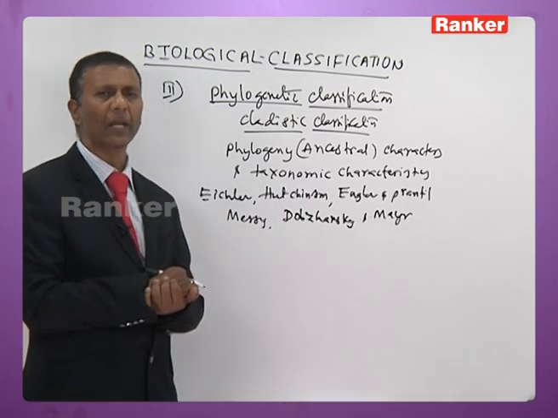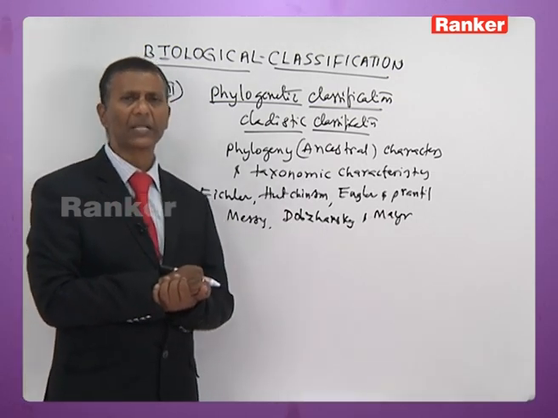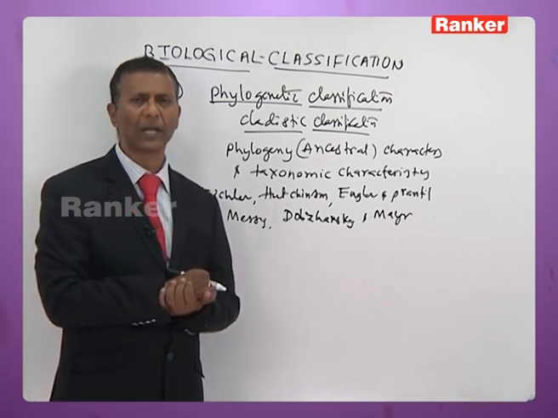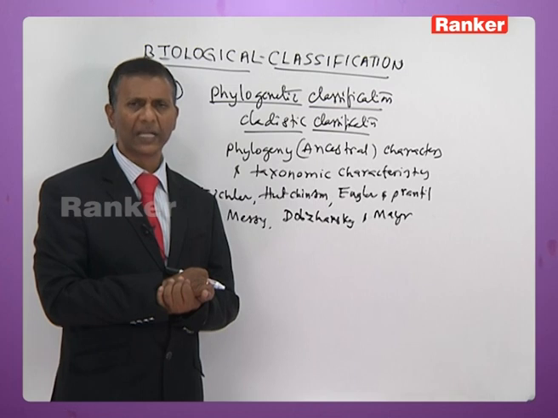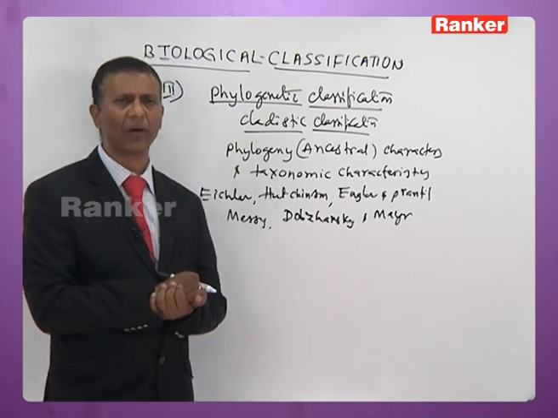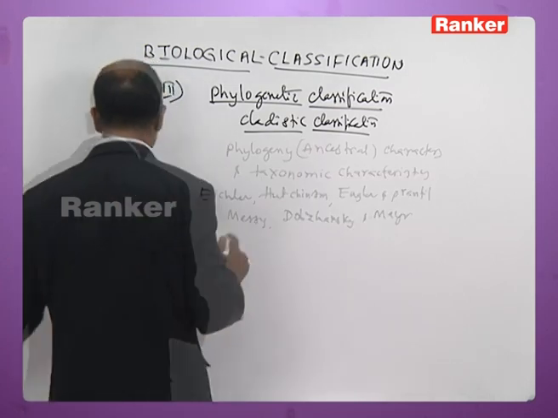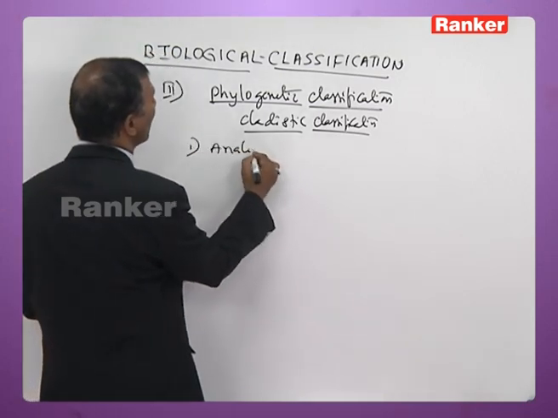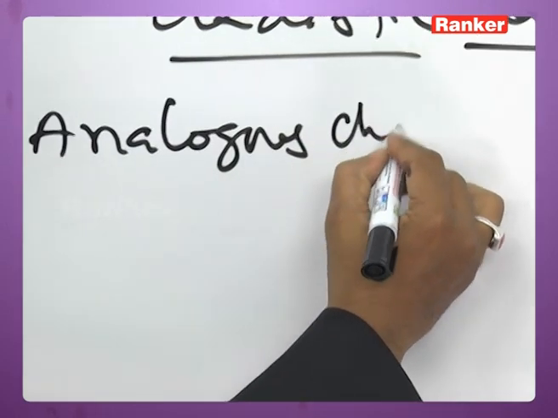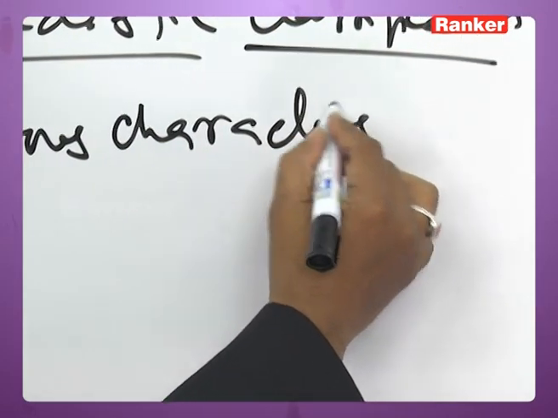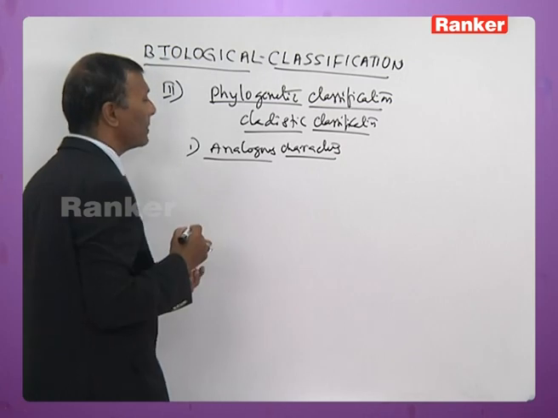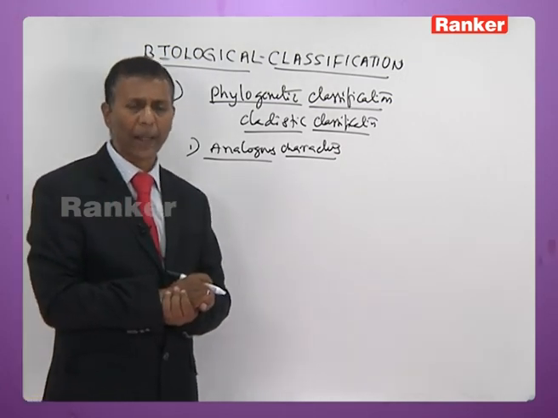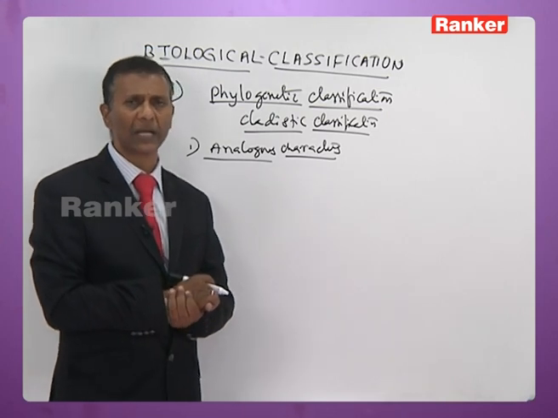Now in the animal kingdom they classified the organisms on the basis of two characteristics. So on what basis were the animals divided under phylogenetic classification? First one is analogous characters, second one is homologous characters.